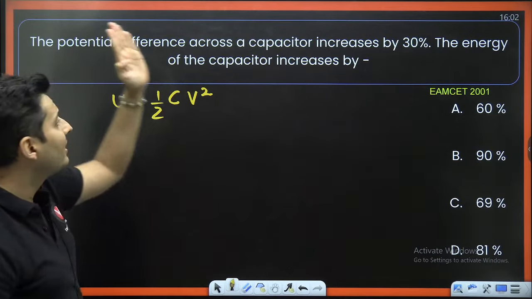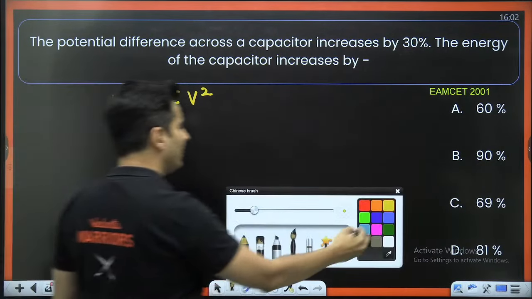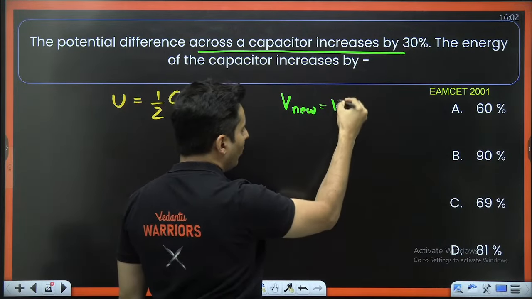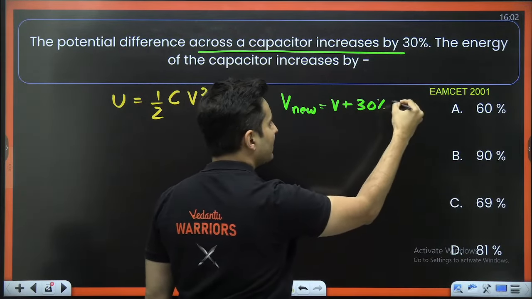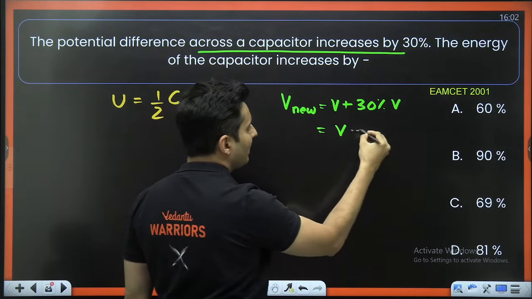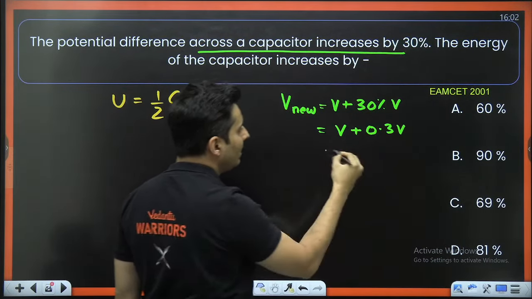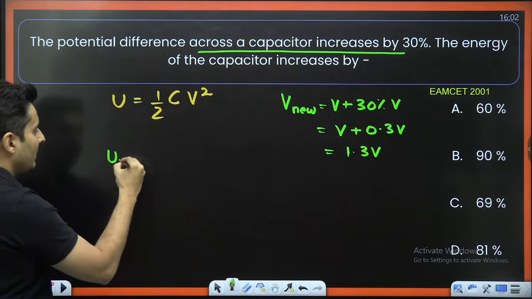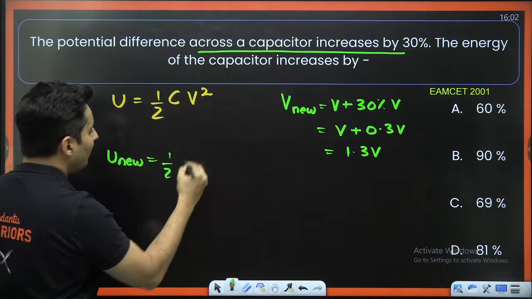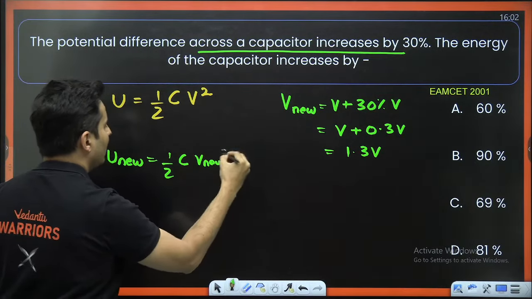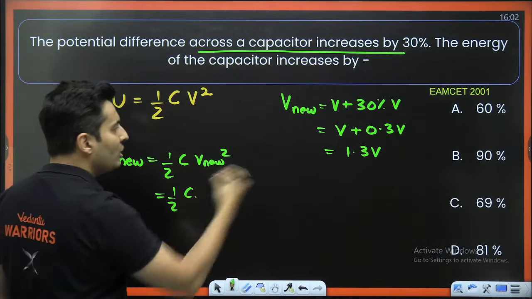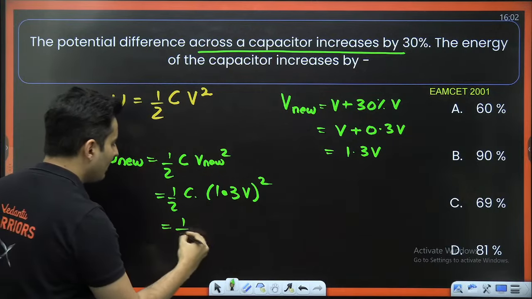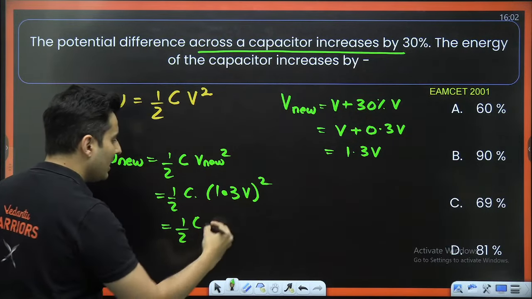The voltage is increased by 30%. What does that statement mean? The new voltage is the old voltage plus 30% of the old voltage. 30% of the old voltage means 0.3V. 1 plus 0.3 is 1.3V. Okay. So what is the new energy? It will be half C new voltage square. So it will be half C, new voltage is 1.3 V whole square. So it will become 1 by 2 C V square.